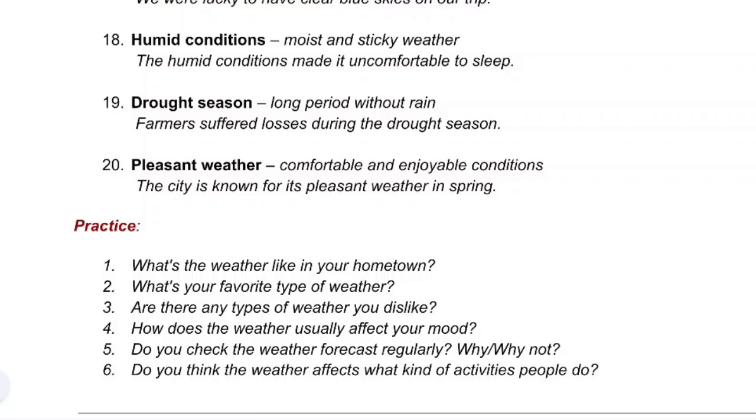1. What's the weather like in your hometown? 2. What's your favorite type of weather? 3. Are there any types of weather that you dislike? 4. How does the weather usually affect your mood? 5. Do you check the weather forecast regularly? Why? Why not? 6. Do you think the weather affects the kind of activities people do?